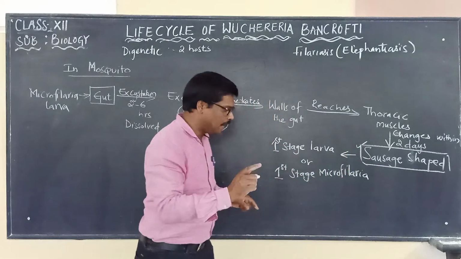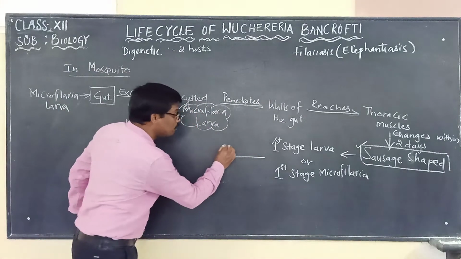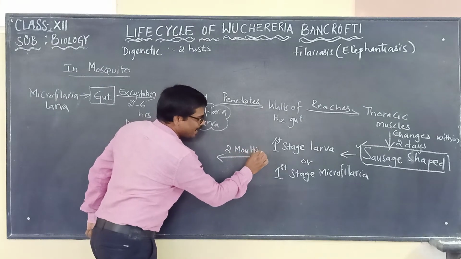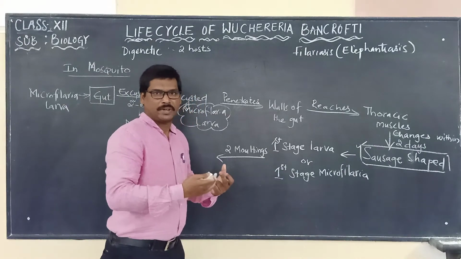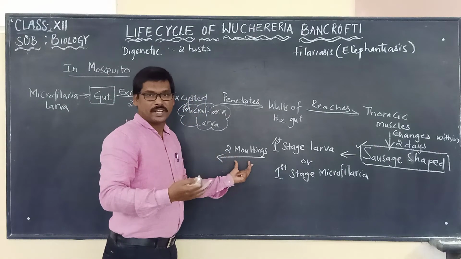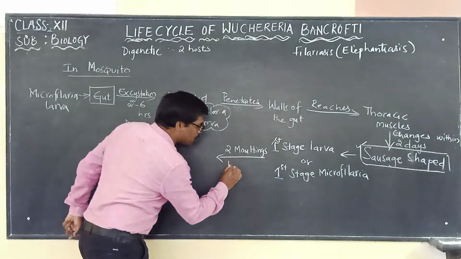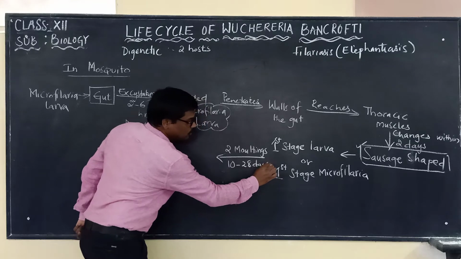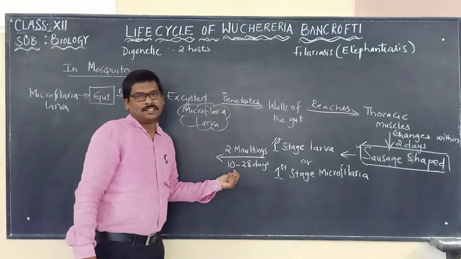Now this first stage larva will undergo 2 moltings. It is undergoing further development. It undergoes 2 moltings, and for undergoing 2 moltings, it may take about 10 to 28 days.